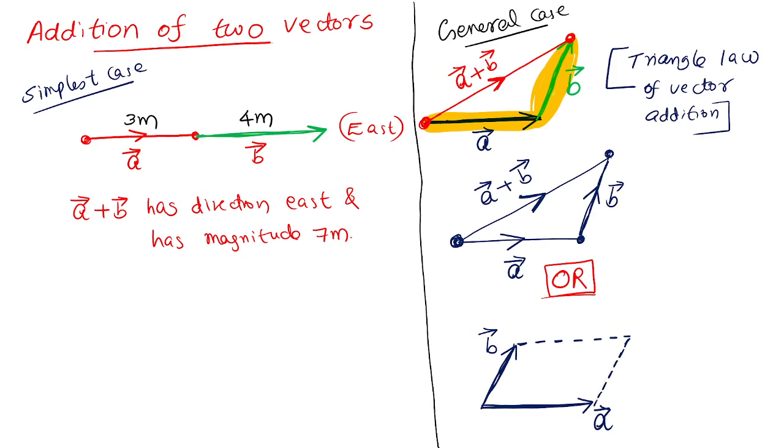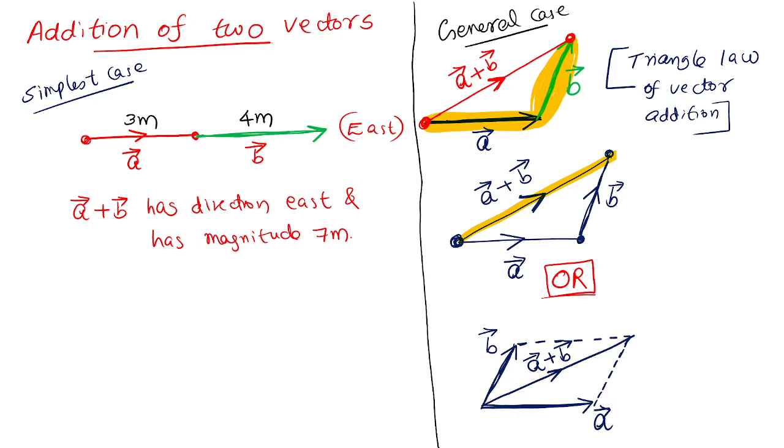Can I complete a parallelogram like this? Yes. From the same starting point, let me draw a diagonal. This one is also A plus B. If you have any doubt, using a scale, if you measure this length and this length, you can see that both the lengths are equal. Both the directions are also equal. So this is another way, geometrically, of finding the total displacement.